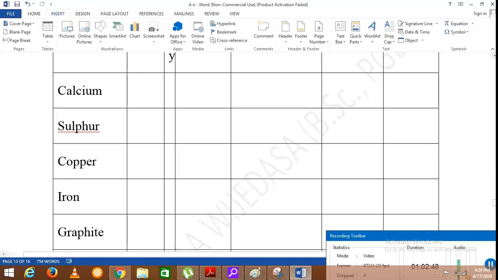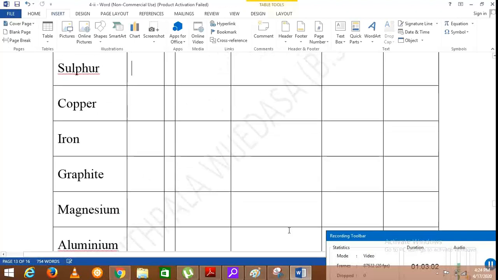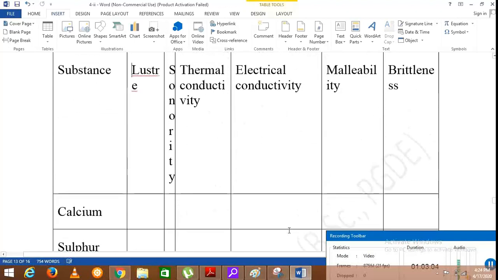Graphite, though it is a nonmetal, can conduct electricity, therefore tick. And magnesium, tick, aluminium, tick, and zinc, tick. Again, the electrical conductivity changes depending on the material. Here we are just mentioning whether they have the ability or not.